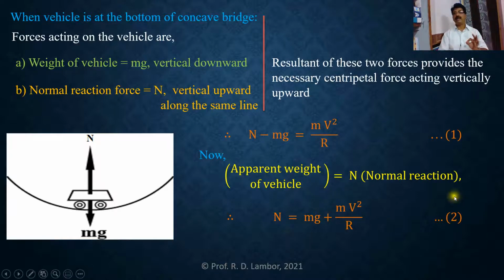In this equation, mv square upon r is once again the centripetal force, mg is the weight of the stationary vehicle, and N is the normal reaction, the reaction of the road on the vehicle at the bottom of the concave bridge. If you observe equation 2, we find that N and mg are definitely not equal. So clearly N is greater than mg.